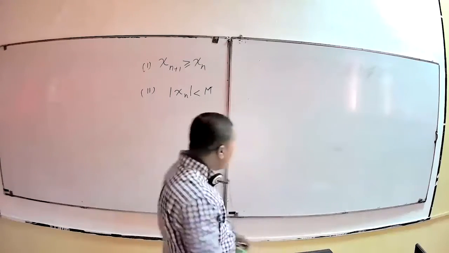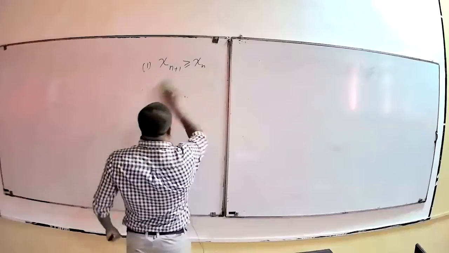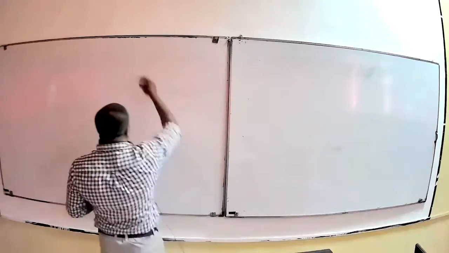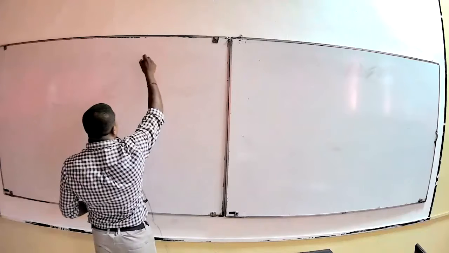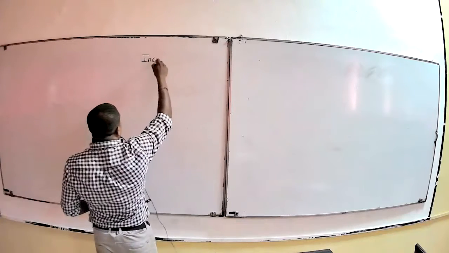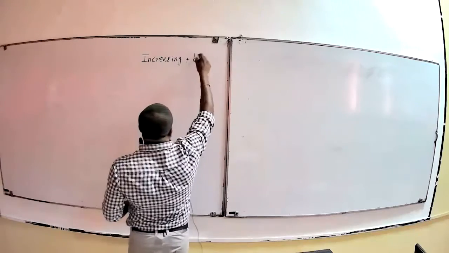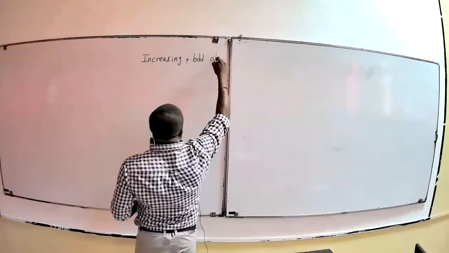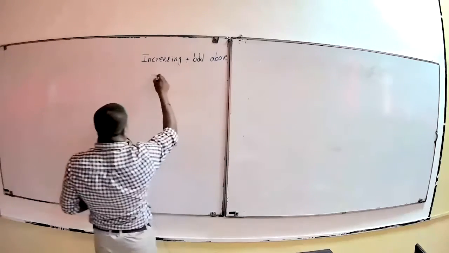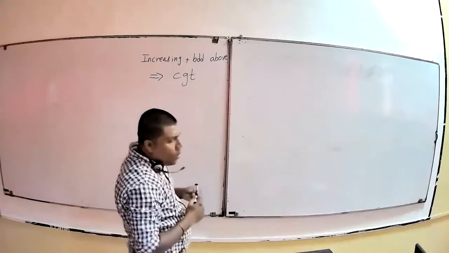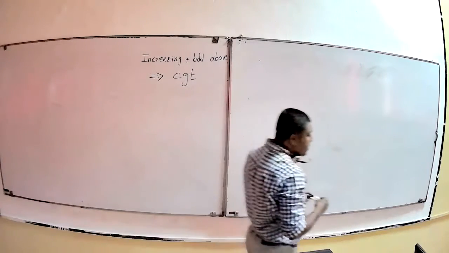That is what we wanted to prove. So bounded above and increasing implies convergent.